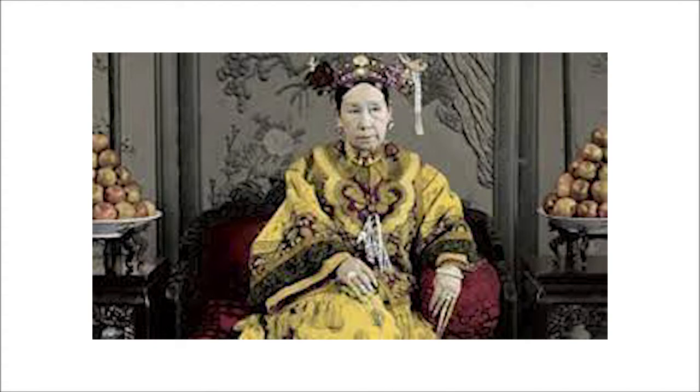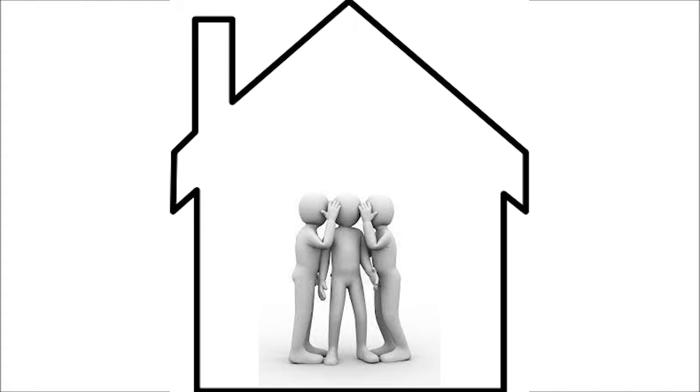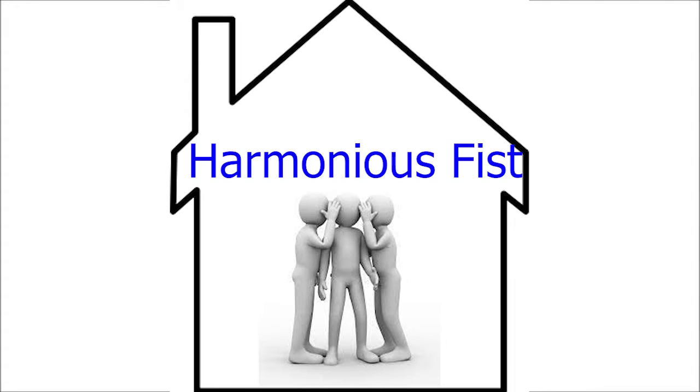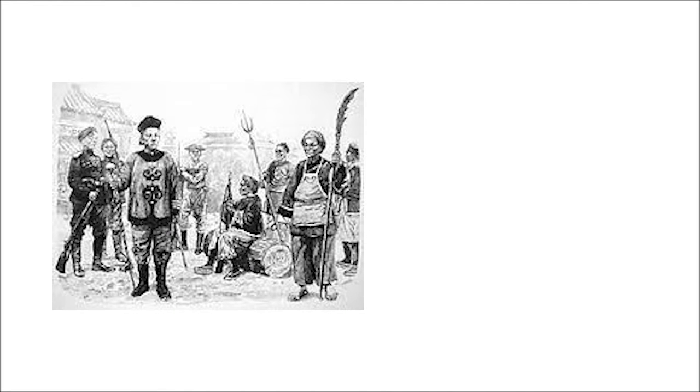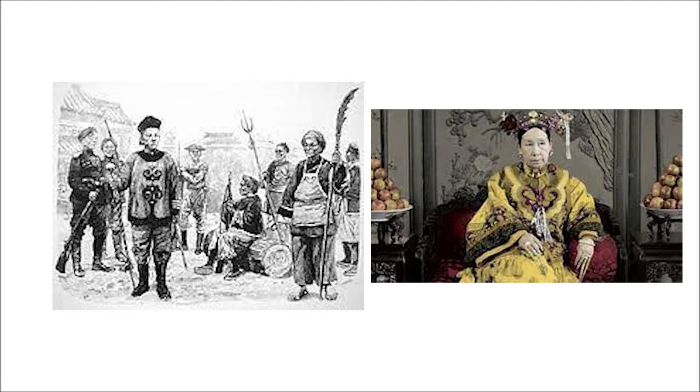In 1899, this event was known as the Boxer Rebellion. Under the rule of Empress Dowager, a secret society was created. This society was known as the Harmonious Fist. And this society would kill innocent people from different countries, like in Europe or in England. And these people were also known as the Boxers. Another thing was that they also had the support of the current empress in China.